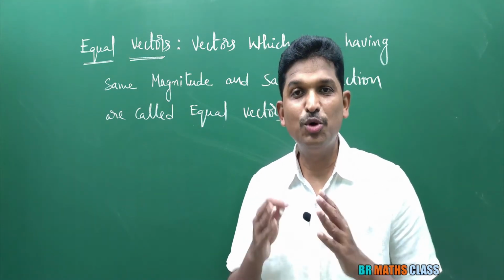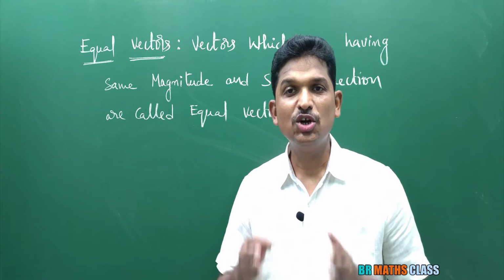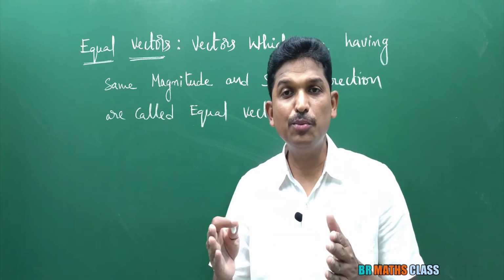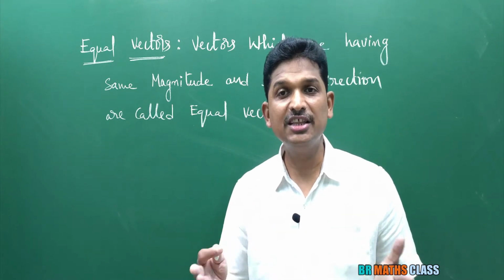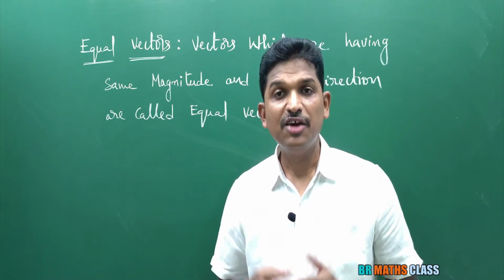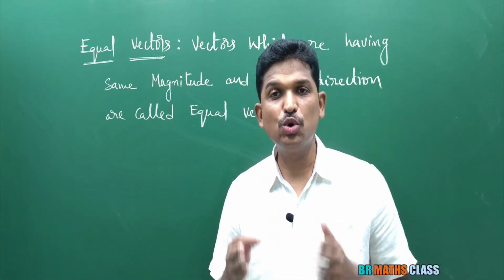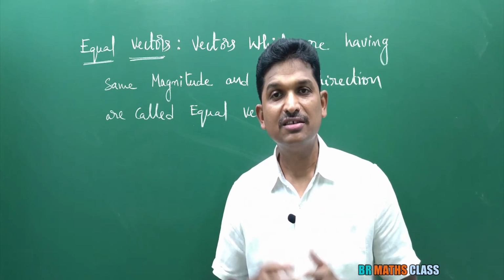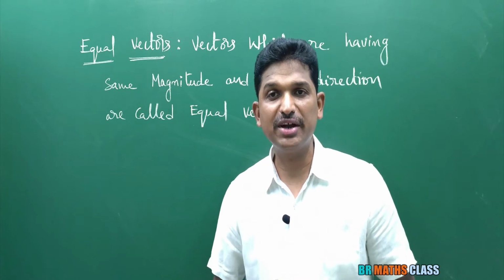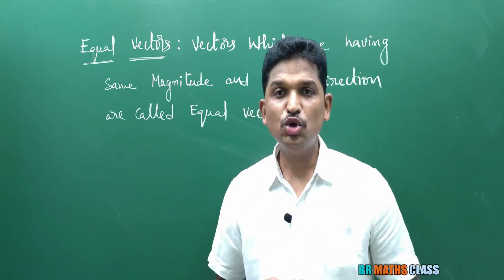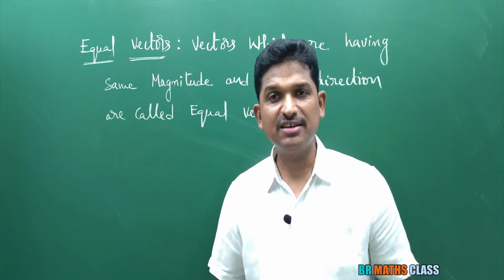Next, you learn about zero vector. A vector whose initial point and terminal point coincide is called zero vector. In other words, a vector whose magnitude is 0 is called zero vector. Suppose AA bar is a zero vector, BB bar is a zero vector, like that. Next, you learn about co-initial vectors.